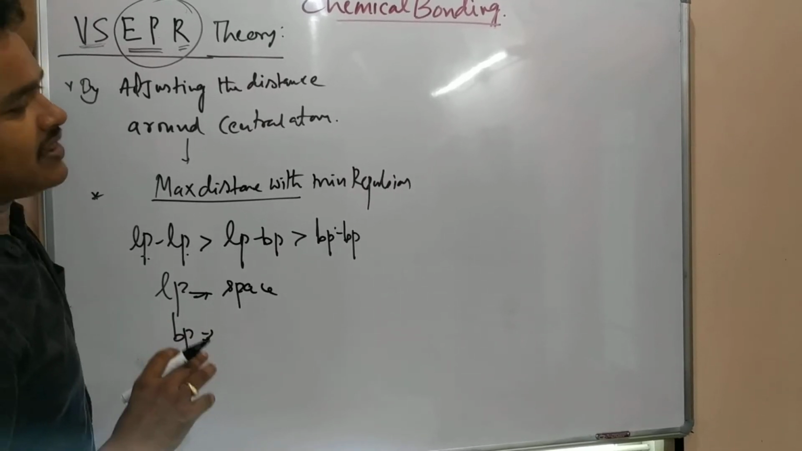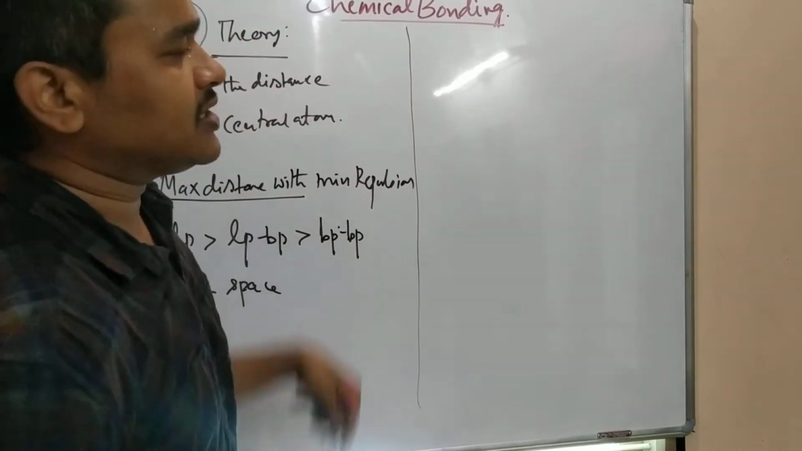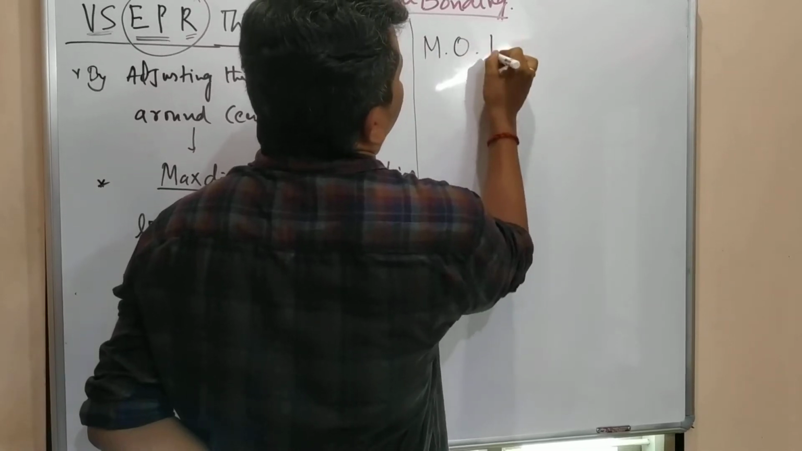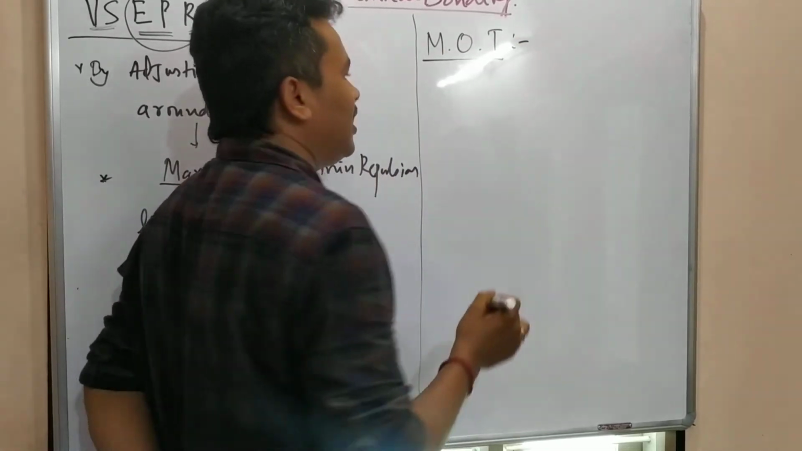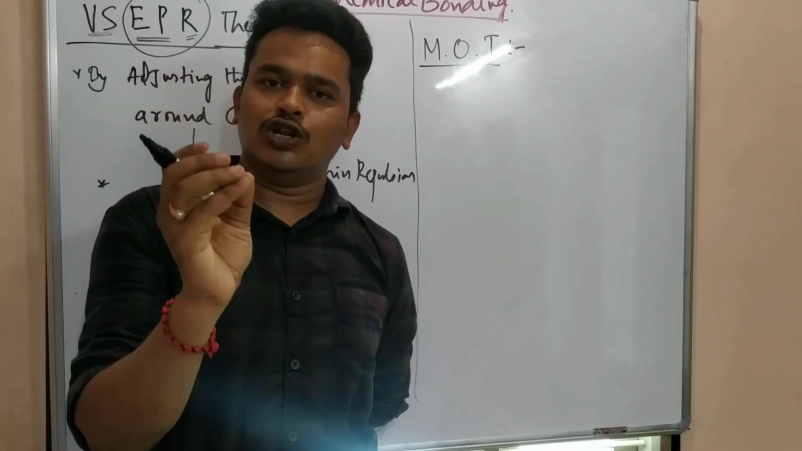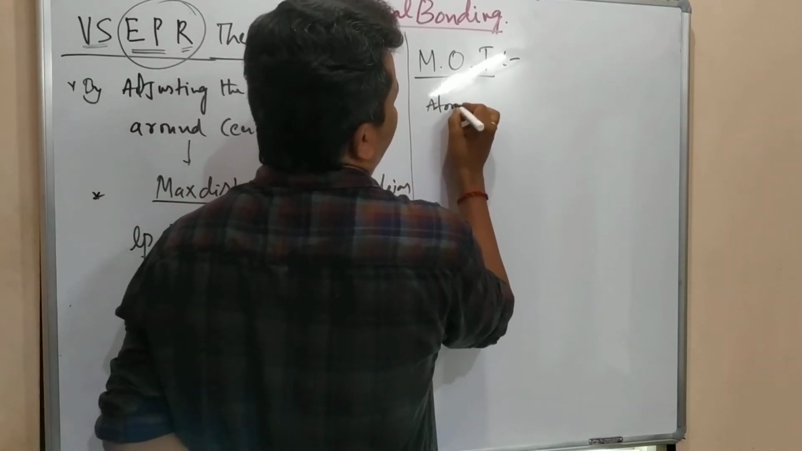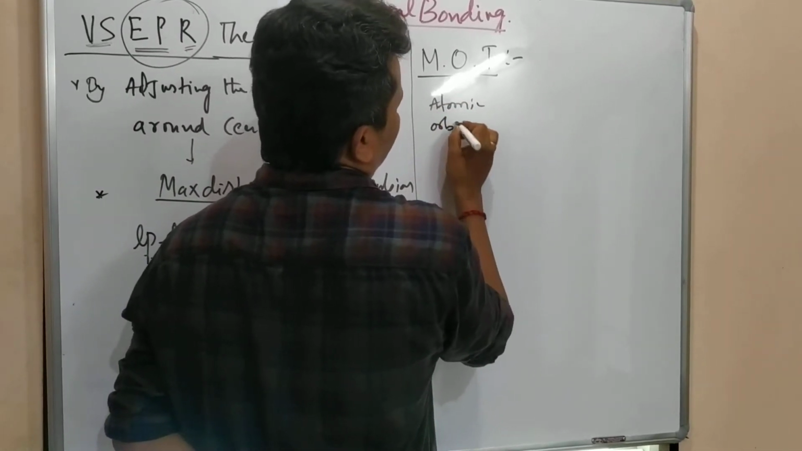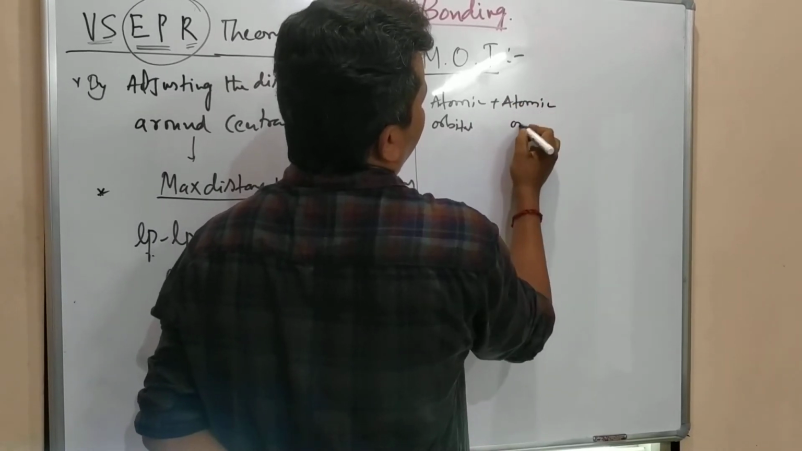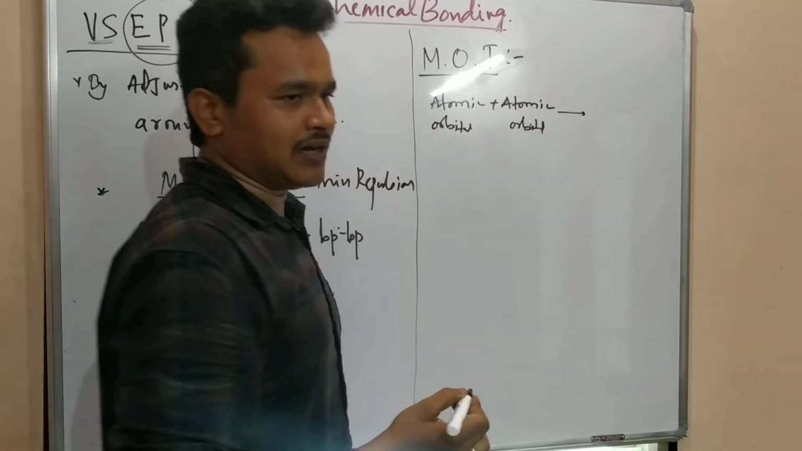And the other theory we are going to talk about, the last theory, is molecular orbital theory. Very simple. Molecules are forming. How are the molecules forming? By atoms. In atoms, atomic orbitals are there. They are combinedly forming molecular orbitals.